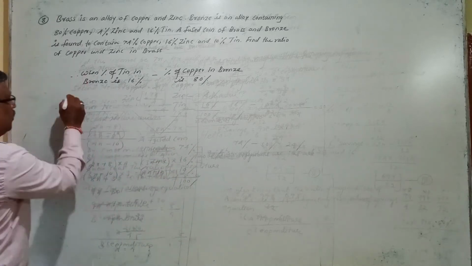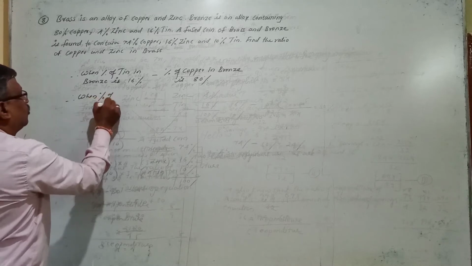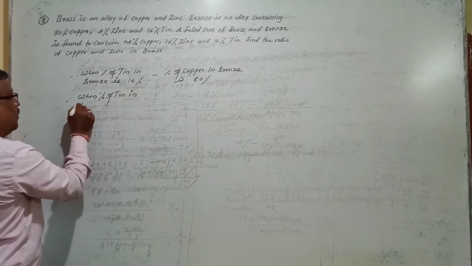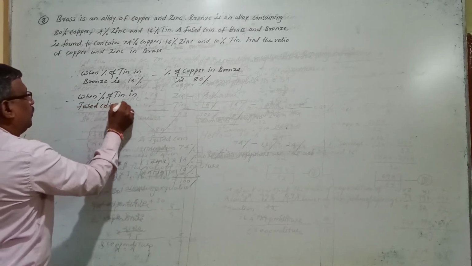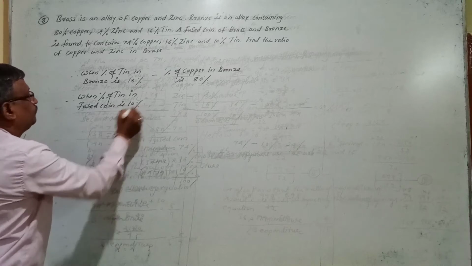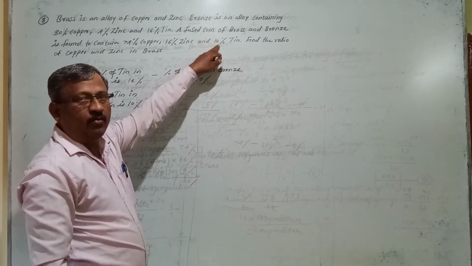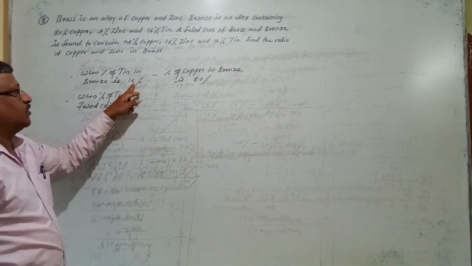So what I want is: when the percentage of tin in the fused coin is 10%, meaning in the fused coin they have taken 10% tin from bronze, out of 16% tin.